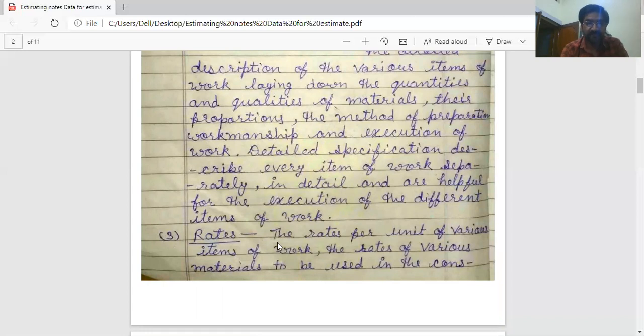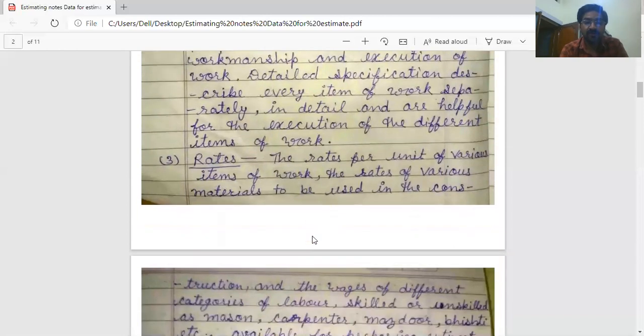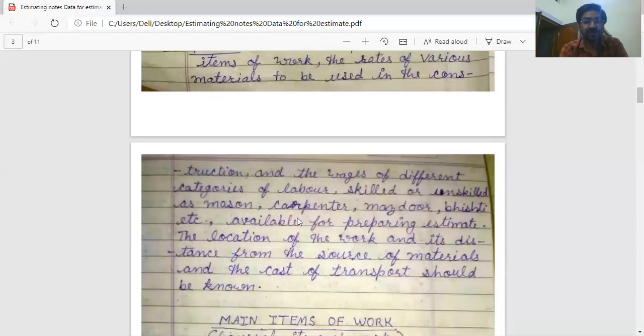Third data required is rates. The rates per unit of various items of work, the rates of various materials to be used in the construction, and the wages of different categories of labor, skilled or unskilled, such as mason, carpenter, mazdoor, bhishti, etc., should be available for preparing the estimate. The location of the work and its distance from the source of material and the cost of transport should be known. These data are helpful for preparing the estimate.